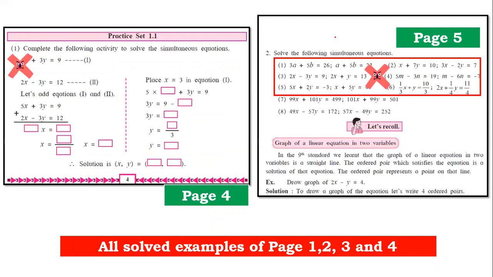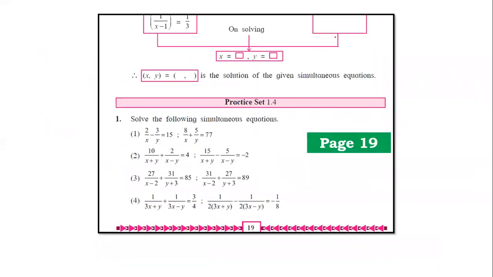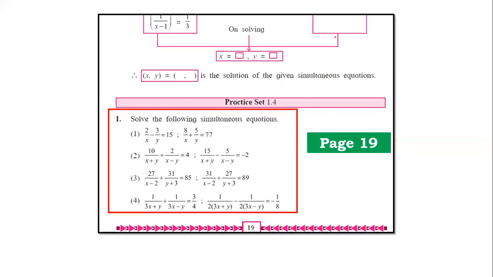So this was removed. Questions number 7 and 8 deal with the adding and subtracting method, where you get the value of x plus y and x minus y even without solving for x and y. So that is a fairly new concept, or not a thoroughly practiced concept from standard 9. So fair enough. Why did they remove this topic? Fair enough. Expected as well. Let us go ahead. Now, from the same chapter, exercise 1.4 from page number 19 is completely removed.